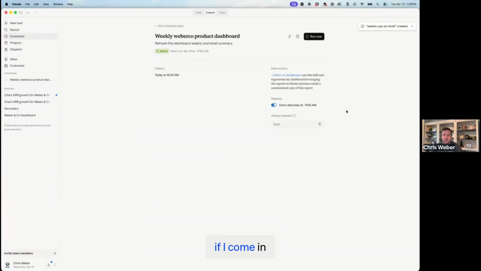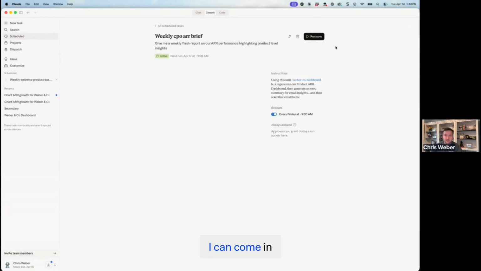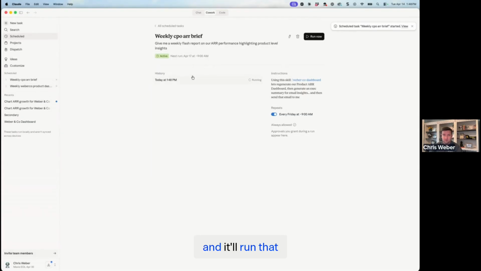Now, if I come in, I can always edit this. I could add more instructions. I could add more skills. I could change the run, but then I can click run now and it'll actually go ahead and, oh, actually that was the previous one I created. I can come in and run now and it'll run that task in that dashboard, right? Beauty is I can do this automatically.